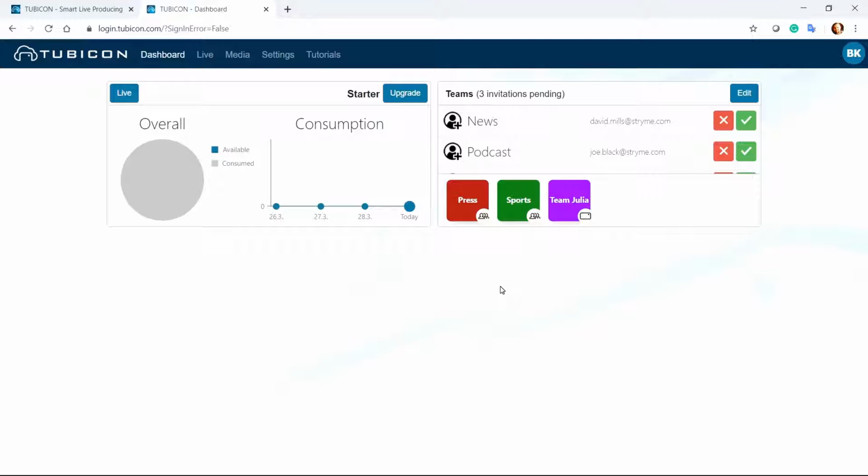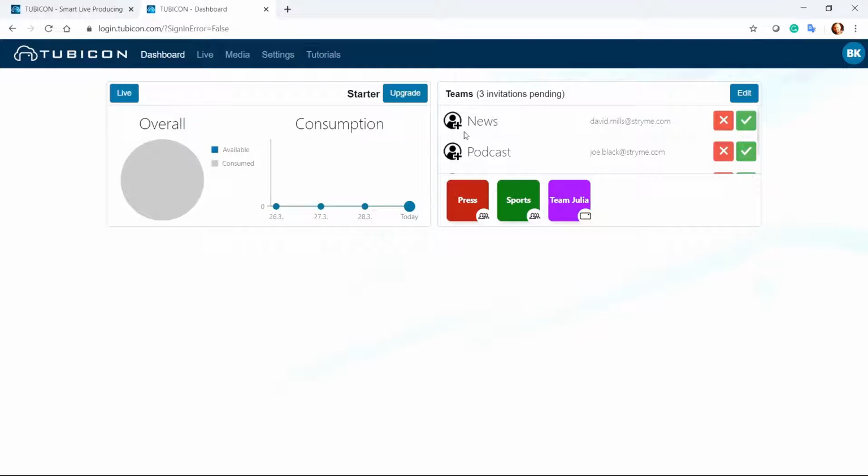In this video, we're going to be showing you a really amazing feature called Team. So what Team basically is, if you have various people in different locations, for example, in different countries, you can create a team and those different people from those various locations can all live stream into one central point. So I'm just going to show you how to create a team and essentially what team is.